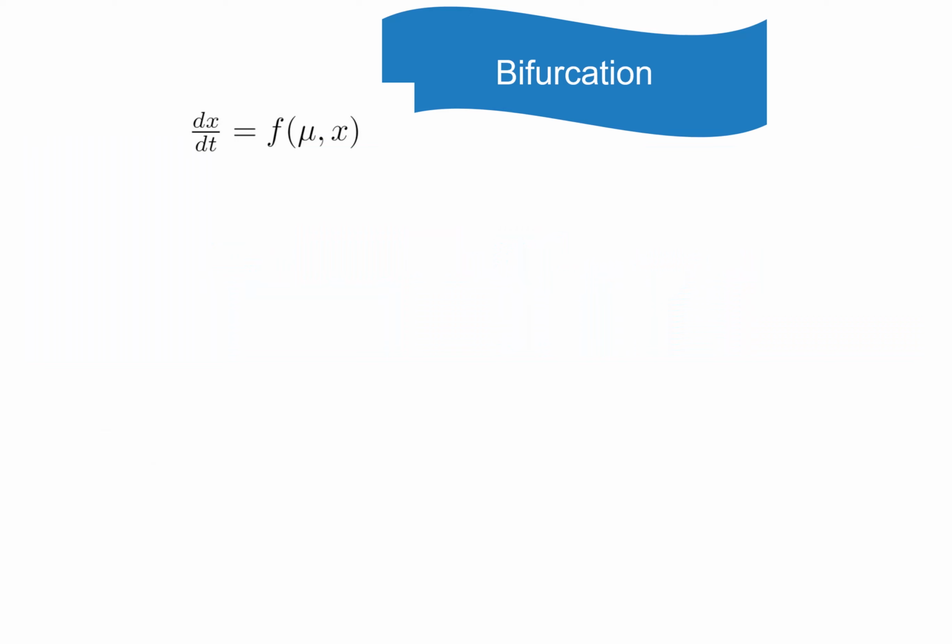Hello everyone. So we have already learned till now about the bifurcation in detail, and we learned what are the types of bifurcation and its normal form. In this video we will go a little deeper and a little more complex and learn about imperfect bifurcation.